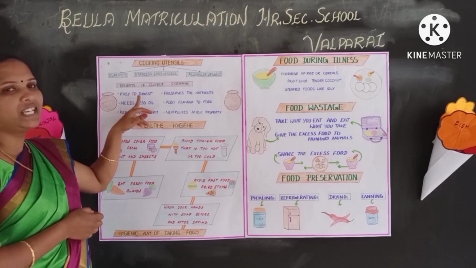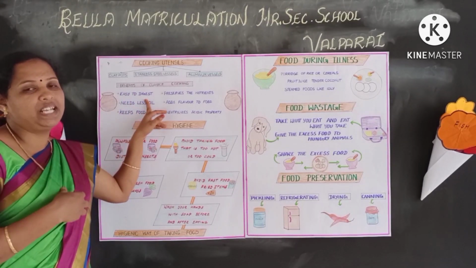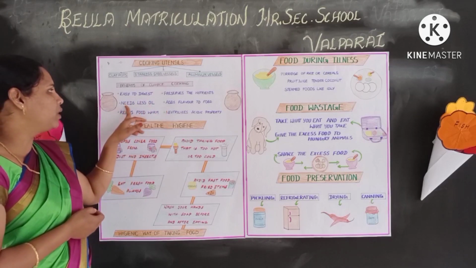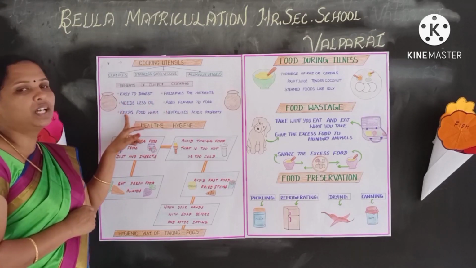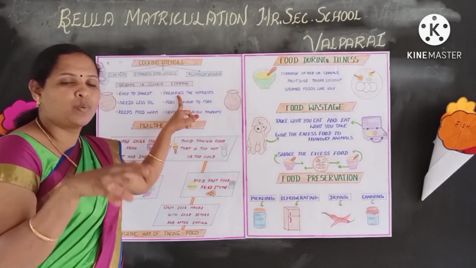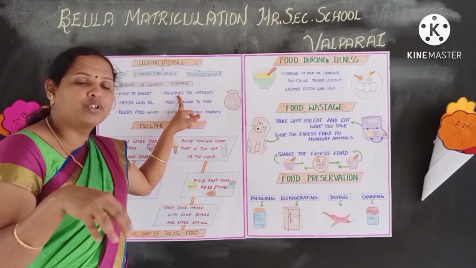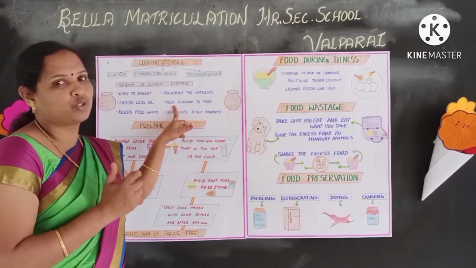The first one is easy to digest. When you cook in a clay pot, the food that we eat is digested easily. Second one, it needs only less oil to cook. Third one, it keeps the food warm. Fourth one, preserves the nutrients. So when you cook in a clay pot, the nutrients are well preserved. Next one is it adds flavor to the food.